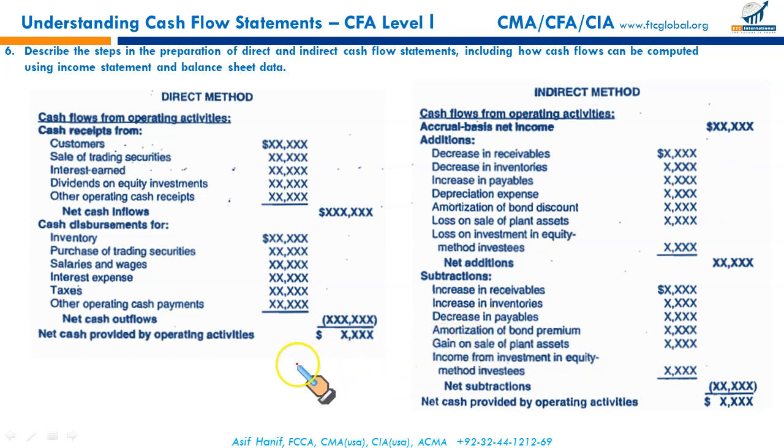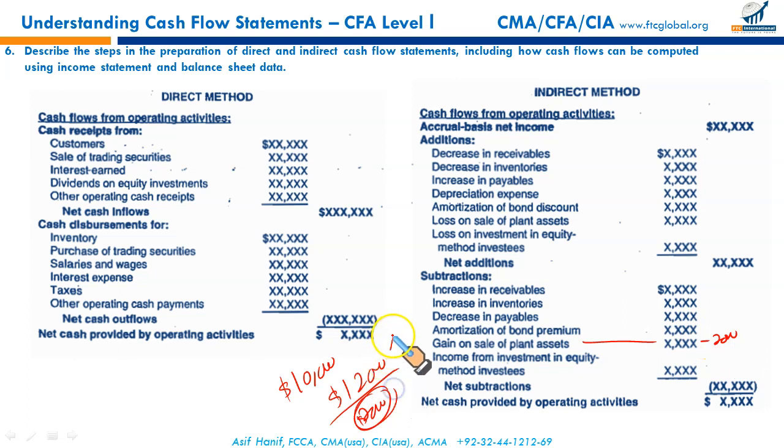Now, gain on sale of plant asset. Now, this is a very interesting part. Let's say an asset with net book value of $10,000 was sold for $12,000. Clearly, there is a gain of $2,000. This gain on sale of plant asset is deducted. Now, you can ask me, so why? We have received this total $12,000. $10,000 was the net book value. This additional $2,000 is the gain. It's a cash amount which has been received. Why is it being deducted?